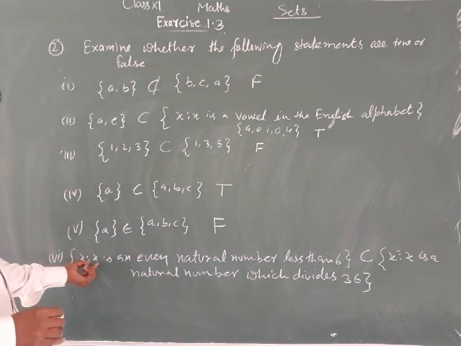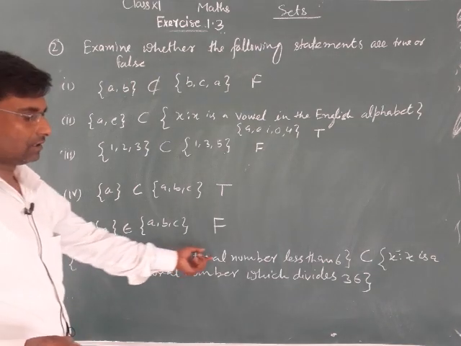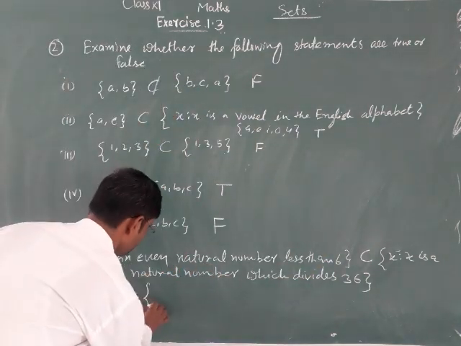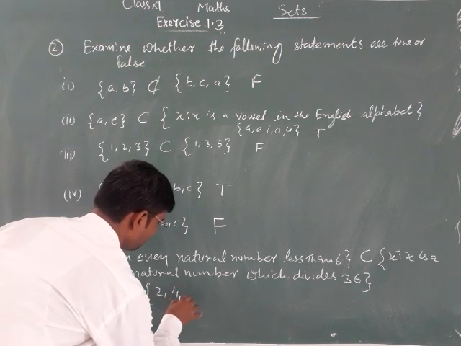Sixth: X such that X is an even natural number less than 6. Even natural numbers: 2, 4.